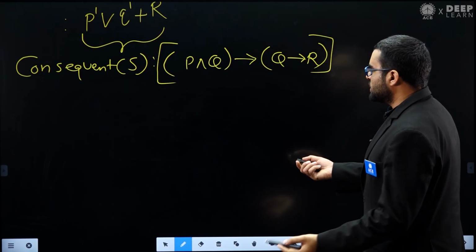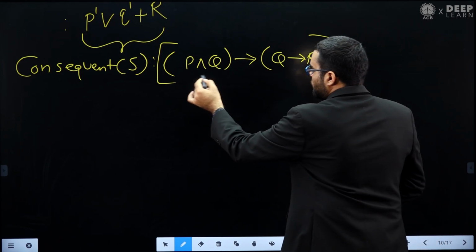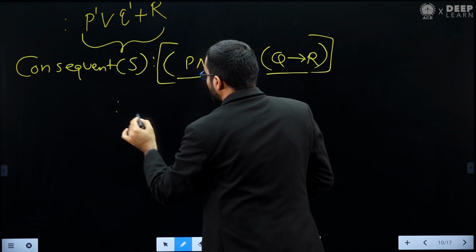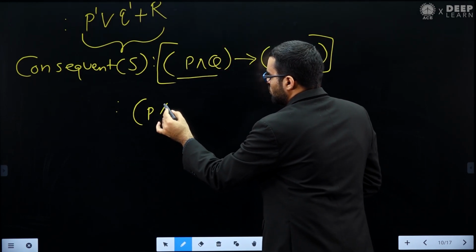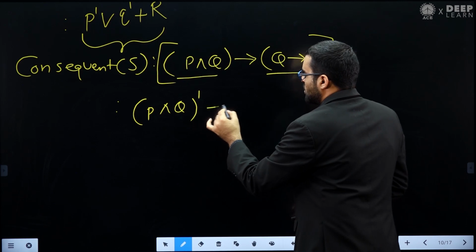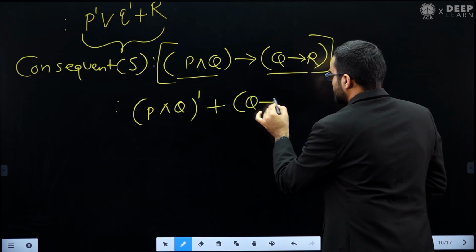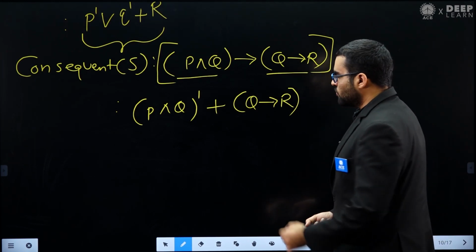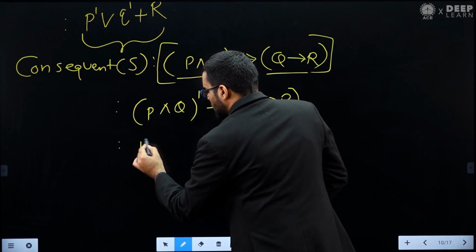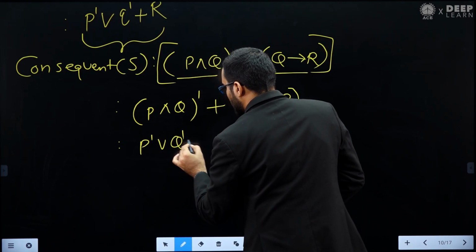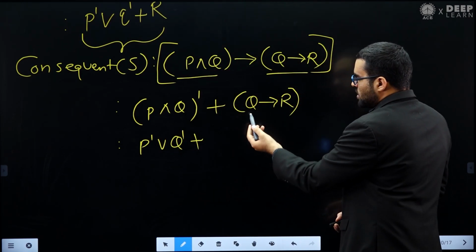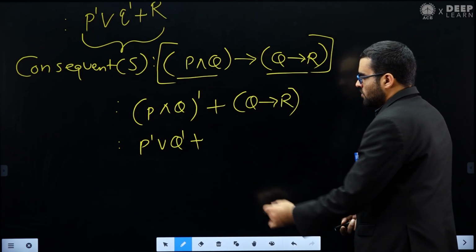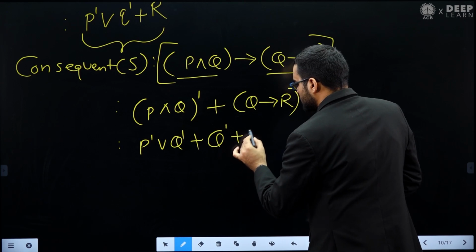Let's again apply the same formula. This is again alpha implies beta, so we can solve it. We can write it as (P and Q) negation plus Q implies R. Now again we can apply the De Morgan formula. So what we will get? We will get P negation or Q negation plus, this is an implication statement. Again we can convert this, because Q implies R, we can write it as Q dash plus R.